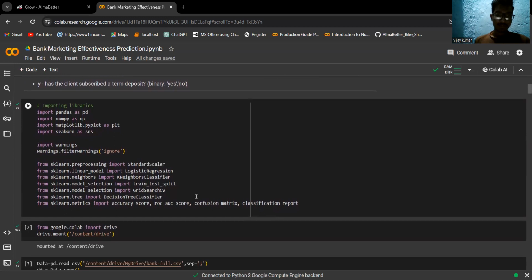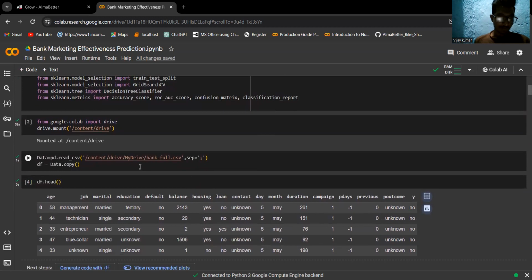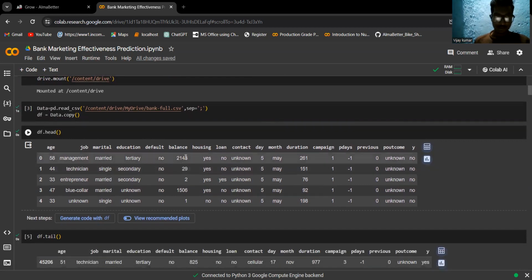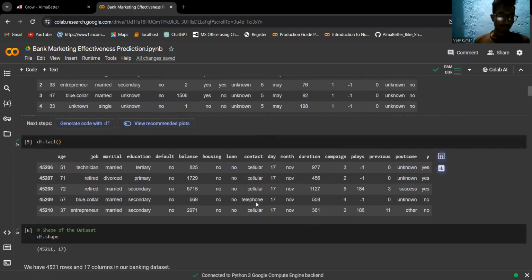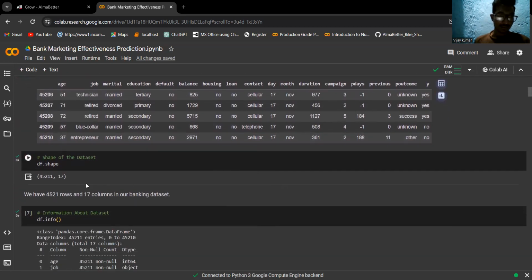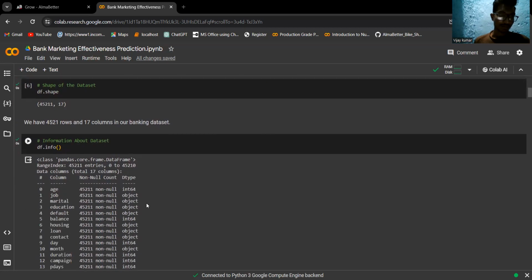We import these libraries and mount our drive. This is our dataset path. We have loaded it to a data frame. This is our data. We have these independent variables. This is our dependent variable. These are the last 5 rows of our data set. This is our data set shape. We have 45,211 rows and 17 columns.